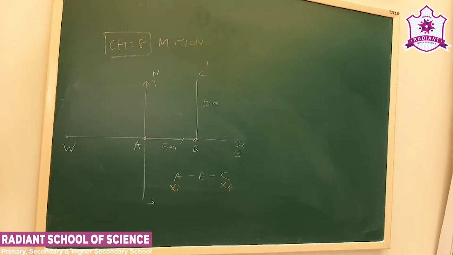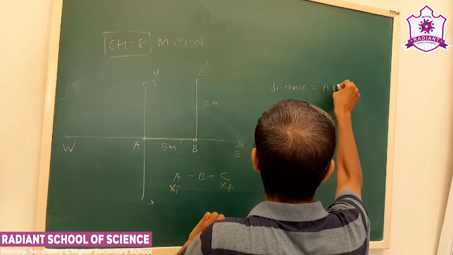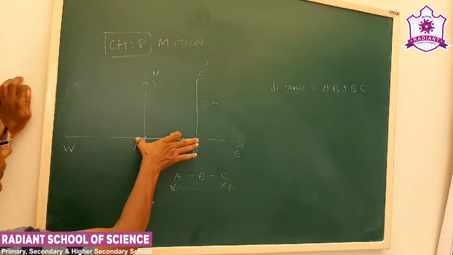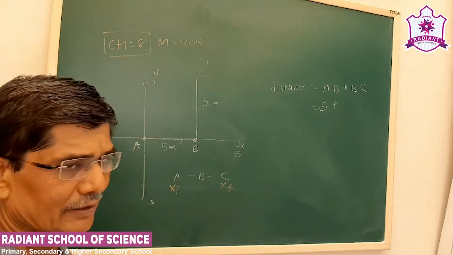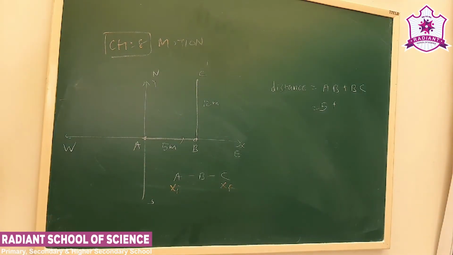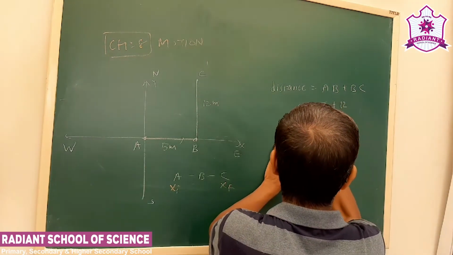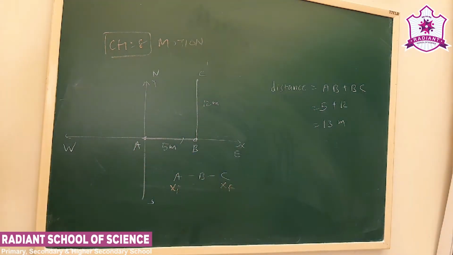A is the initial position and C is the final position. Here also we have to calculate distance and displacement. Now what is the distance here? As I told, distance requires only magnitude, so no direction is required. AB is given as 5 meters, BC is 12 meters. So the distance covered is 17 meters.